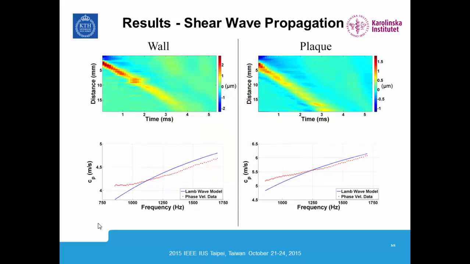So we have the wall in the left column, and we have the plaque in the right column. If we compare the displacement maps, we notice that the shear wave traveling through the plaque is traveling at a greater speed than that of the wall. This is verified by fitting the model to our phase velocity data, where we see that the speed is greater in the plaque compared to the wall. So let's look at all arteries.